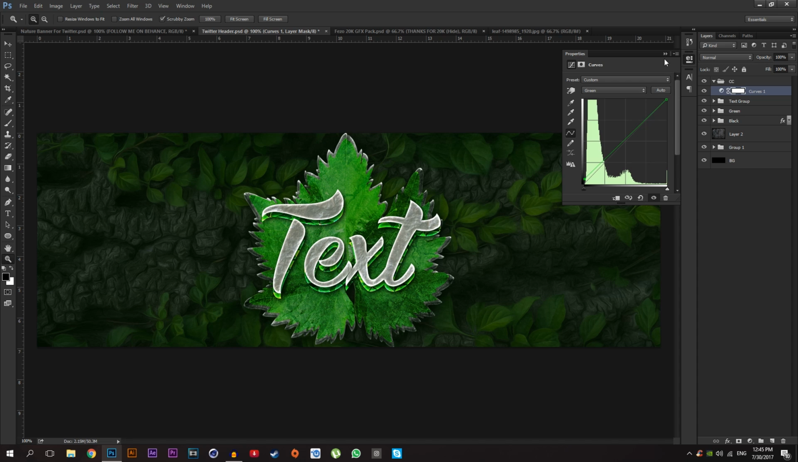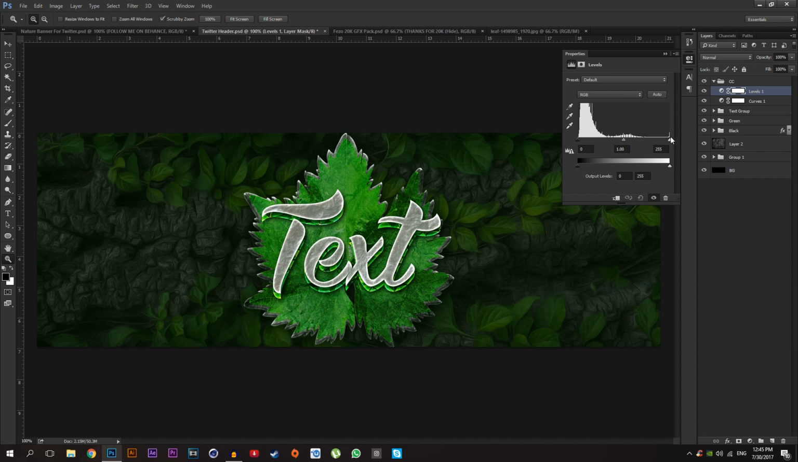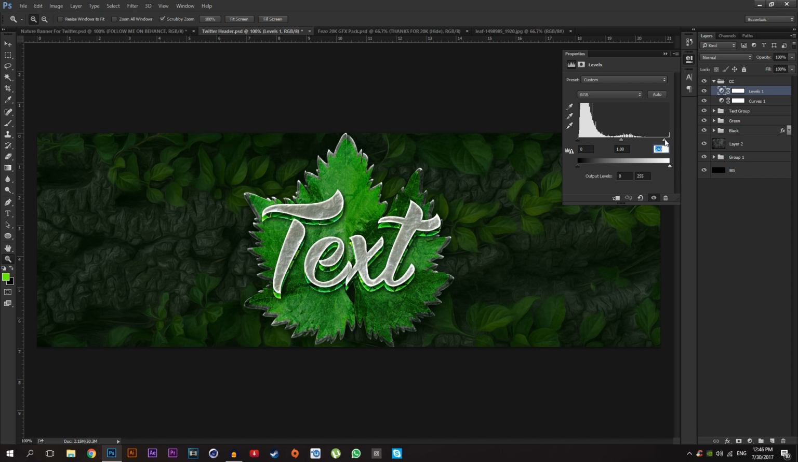like this. Then I'm going to add the levels. Just drag this point a little bit to the left, like 240. That looks good. Or maybe a little bit more.